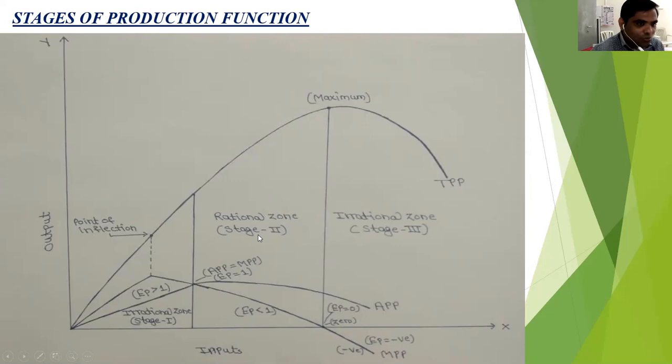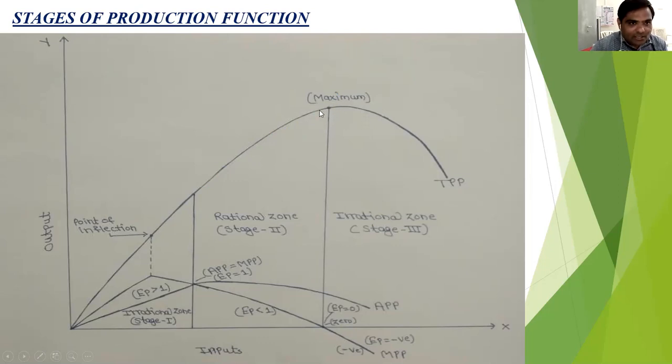Again, the second and most important point: the farmer uses the resources optimally in the rational zone. The optimum use of the resources is seen only in the rational zone, that is called the second zone. So through the second zone, the TPP increases. First, the TPP increases at an increasing rate. Then in the second zone, the TPP increases at a decreasing rate. And this is the point of the maximum TPP. Only this is the point where the TPP is maximum or constant.